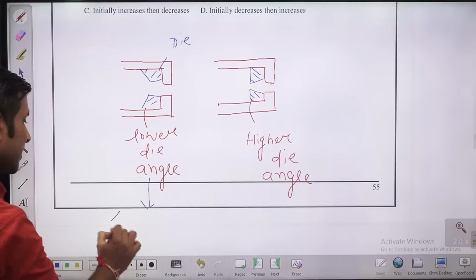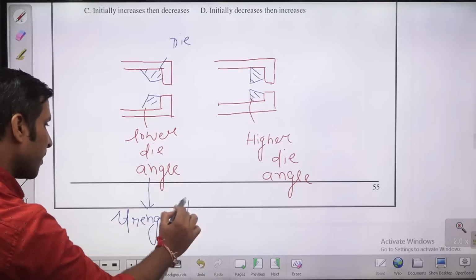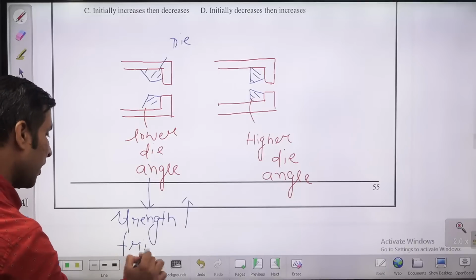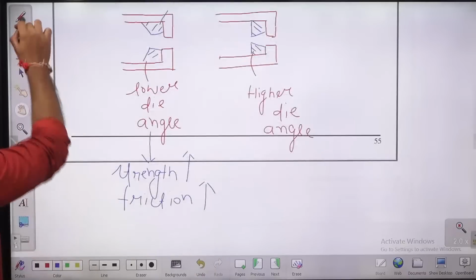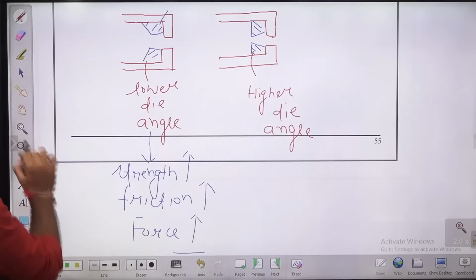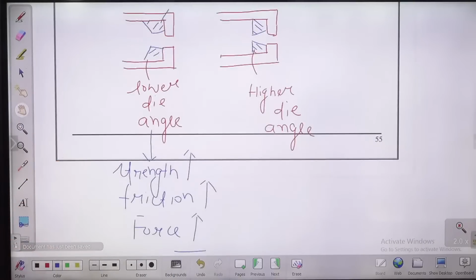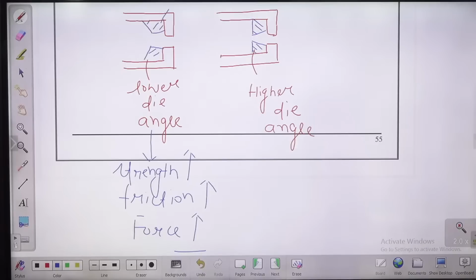Lower die angle, strength higher, friction higher, and due to friction, the force required will also be higher. So when you are going with the low die angle, the strength of the die will be more, friction will be more, because more length of the die is coming in contact with the material, guys.